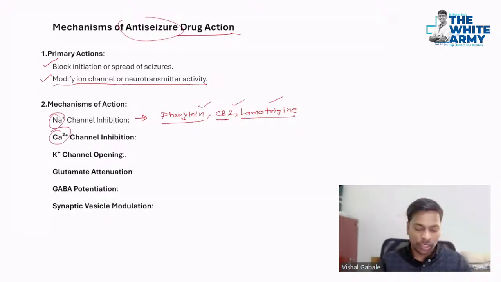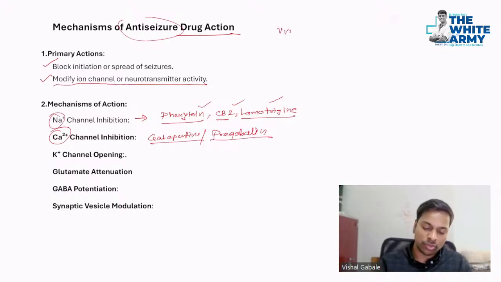Now calcium, you guys must know this. Very, very important. You use this in a couple of other indications as well, for example neuropathy. So gabapentin, pregabalin. This is a commonly asked question in your Viva, very important for MBBS students particularly, and also for MD, DNB Vivas. All right, then potassium.